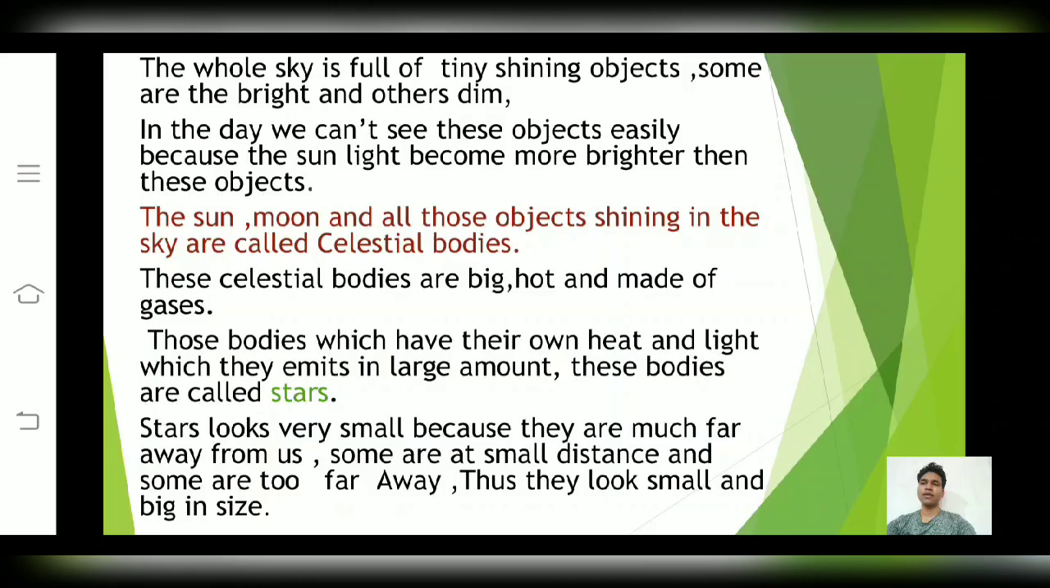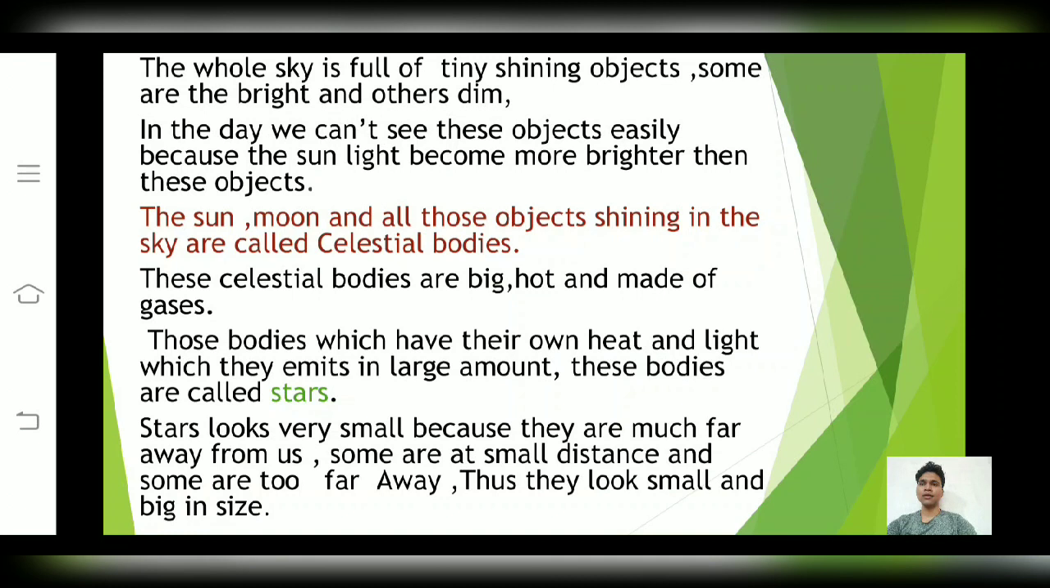So let's start. Friends, when we go outside our house and look at the sky at night, what do we see? We see that the whole sky is full of small shiny objects. Some objects are bright and others dim. Friends, what is the reason that these objects are not visible in the day? The reason is that the sunlight is much brighter than these objects. Due to this reason, we are not able to see these objects in the day.